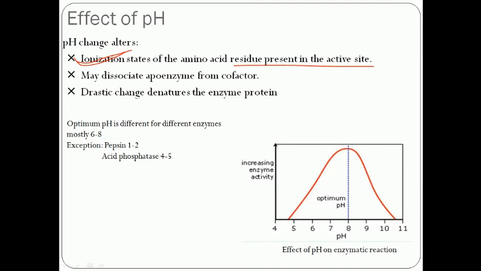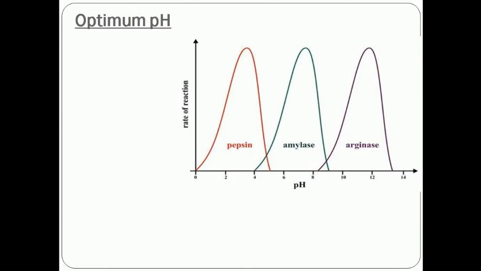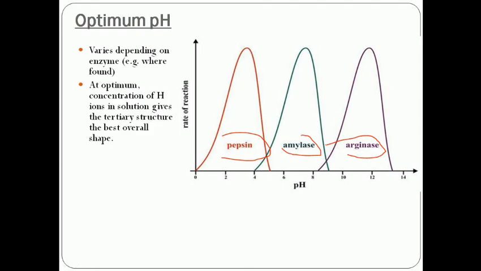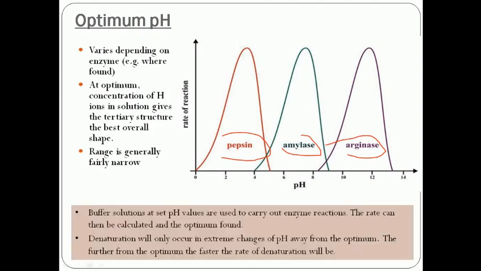Like pepsin, as we have said, is active at pH 2 or 3, amylase between 6 and 8, arginase from 10 to 12. All this is because of the varying amino acids at the active site. That's why, when we perform biochemical reactions or experiments in a laboratory for enzyme activity, we prepare a buffer solution.